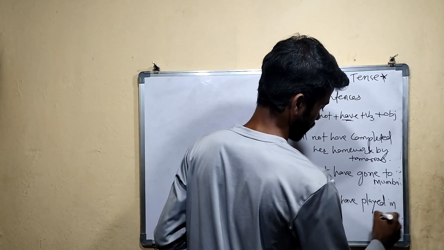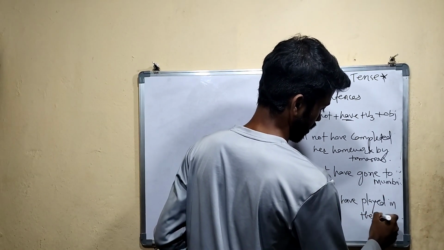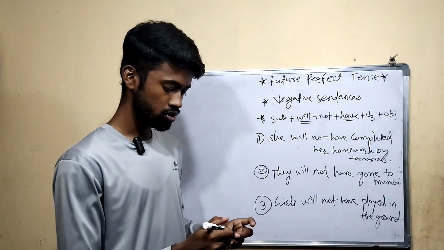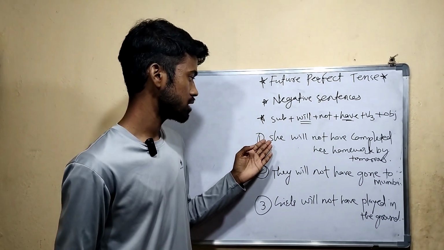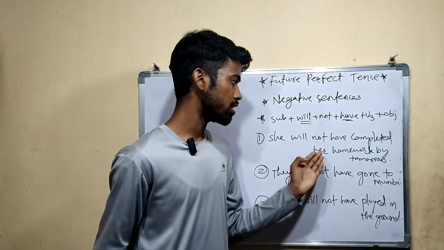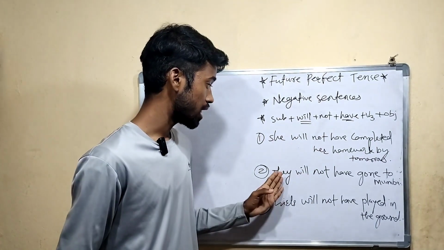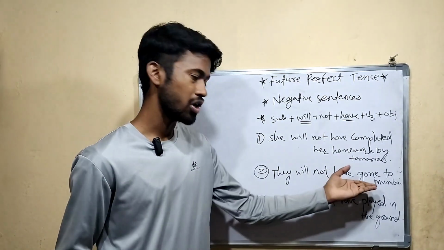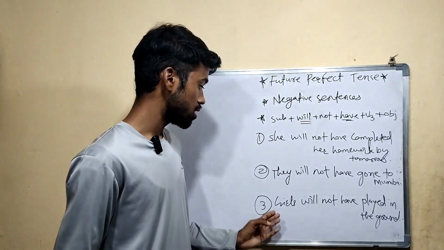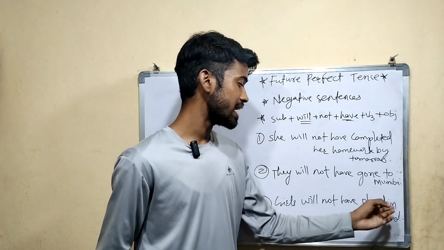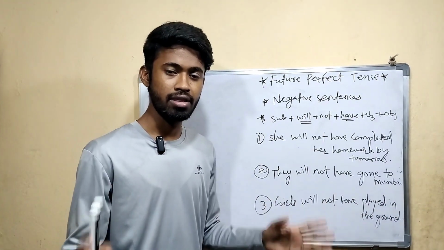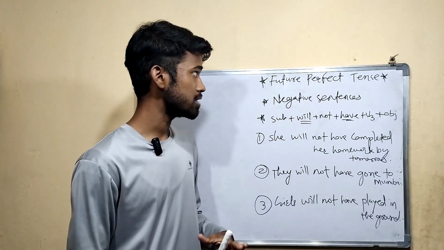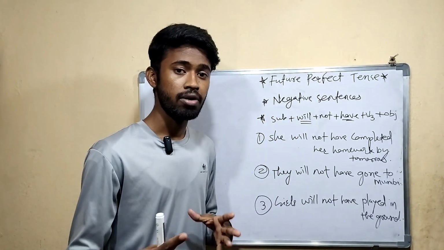So you understood the structure and these examples. She will not have completed her homework by tomorrow. They will not have gone to Mumbai by next week, or you can add any future time here. Girls will not have played in the ground. These are a few examples of negative sentences using future perfect tense.